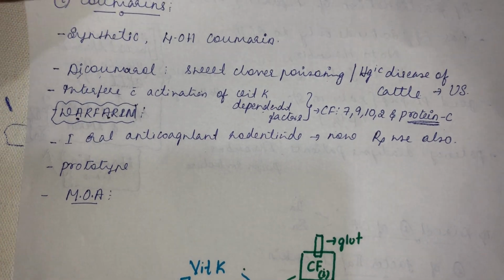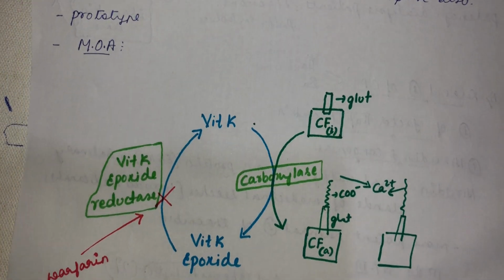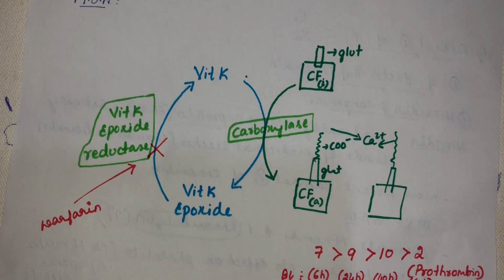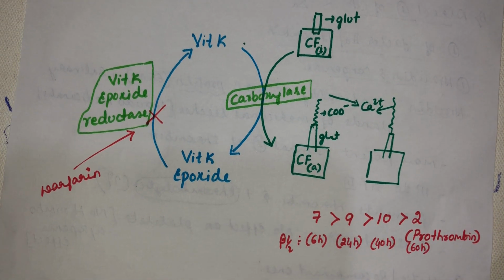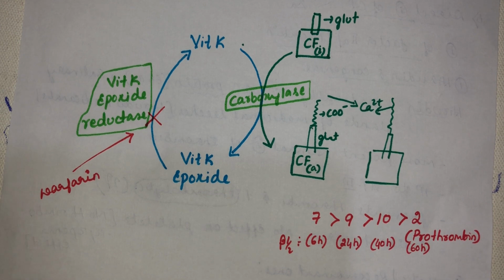So what is its mechanism of action? It causes inhibition of vitamin K. How this inhibition of vitamin K causes anticoagulant action, that we are going to see. I told you there are certain clotting factors which depend upon vitamin K for activation. What do we mean by activation of a clotting factor?